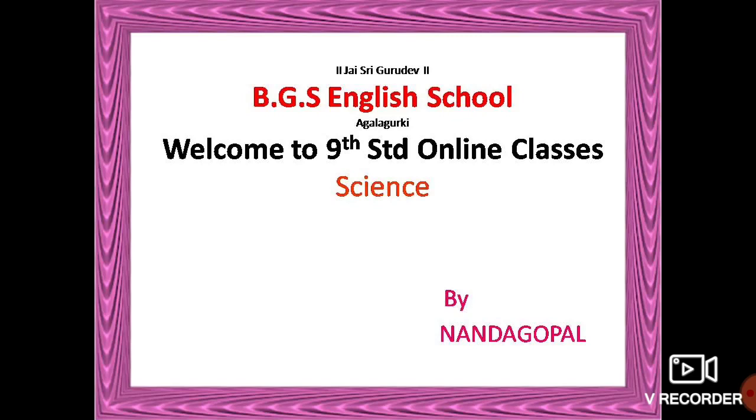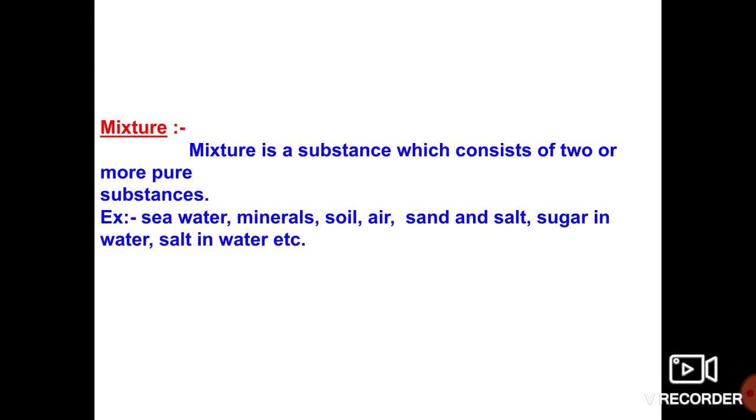In this class, we are going to discuss the meaning of mixtures and the difference between mixture and compound. So dear children, what do you mean by mixture? See, a mixture is a substance which consists of two or more pure substances. Can you give me examples? Seawater. Seawater is also one kind of mixture. Why? Because in seawater, two or more pure substances are present.